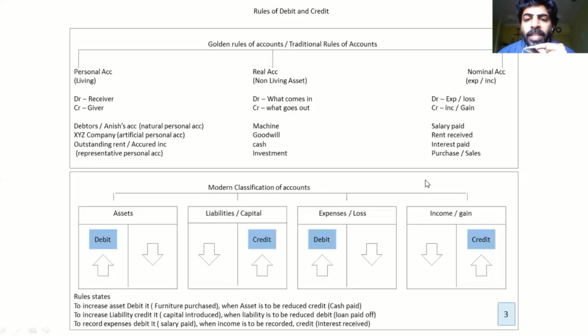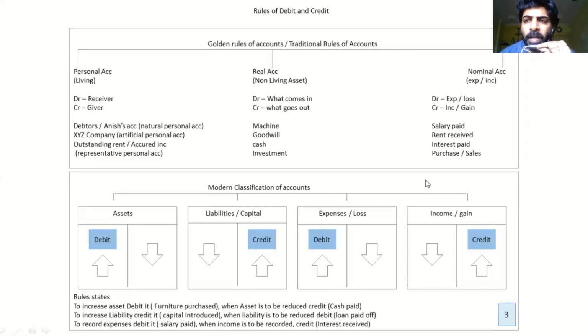Expenses carry a debit balance. Debit balance means salaries paid, commission paid, any expenses, depreciation is a loss. You got to debit it. Income should be credited. All right. So let me put it in a nutshell. The rule states to increase asset, you got to debit it. To increase liability, you got to credit it. To record expenses, debit. When income is to be recorded, credit it.